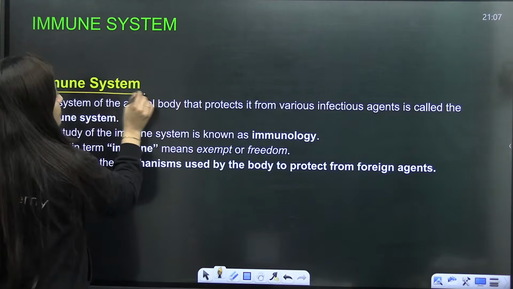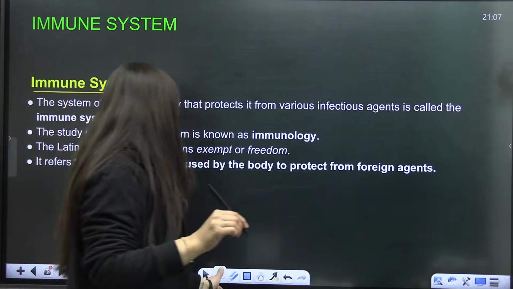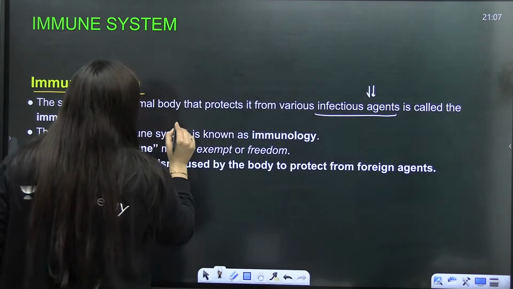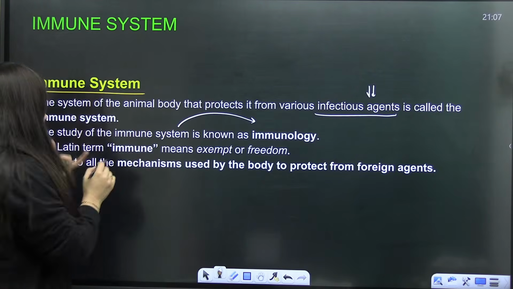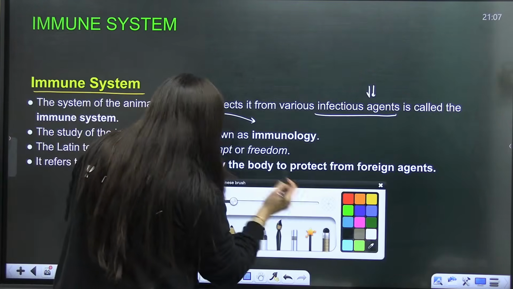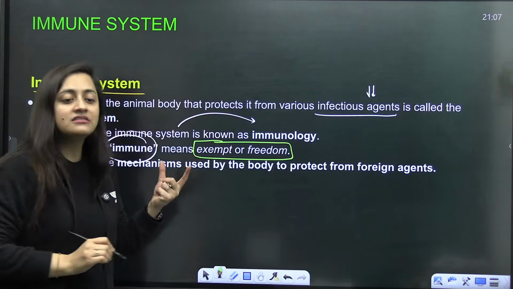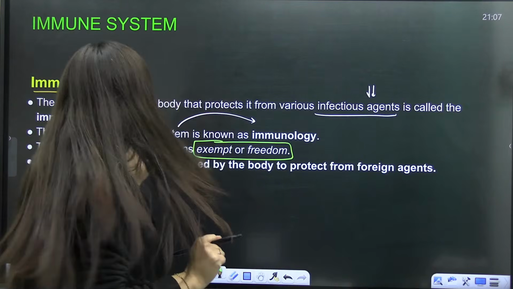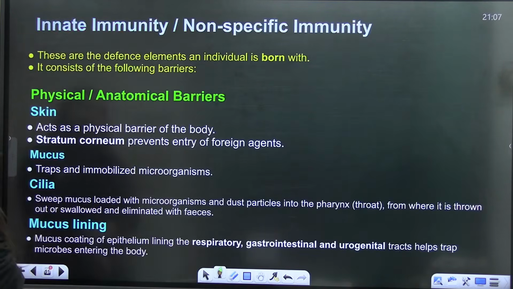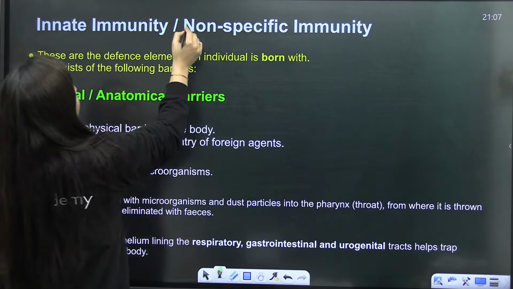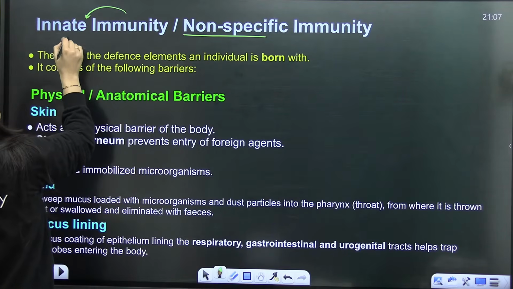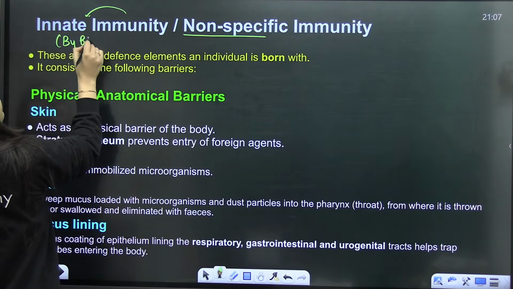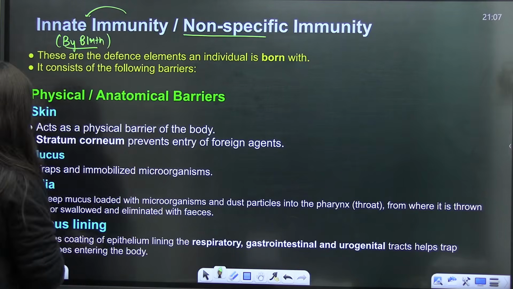So the immune system is something that is protecting us from the various infectious agents, right, students? The study of the immune system is known as immunology, and immune means to exempt or to free. Exempt, or freedom from something. This is the meaning of immune. As I said, the first thing that we have to discuss is non-specific type of immunity, which we are also calling innate, and innate means immunity by birth.